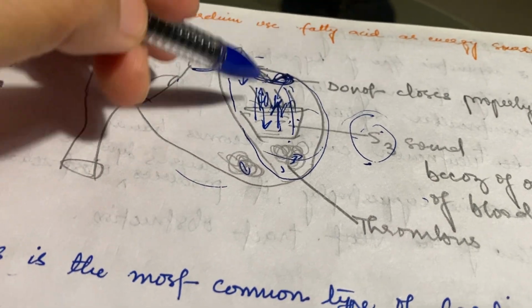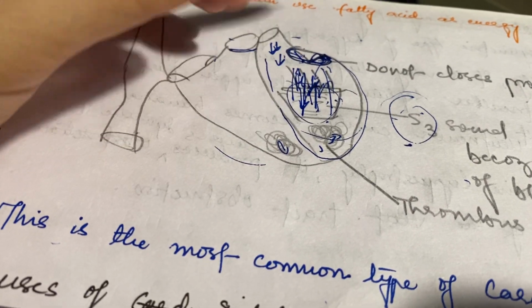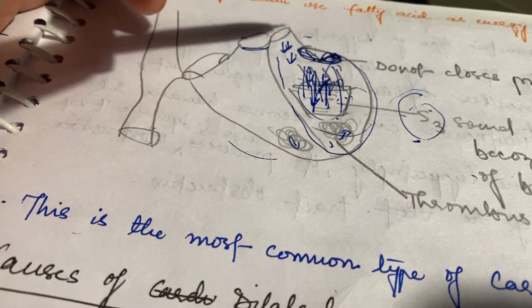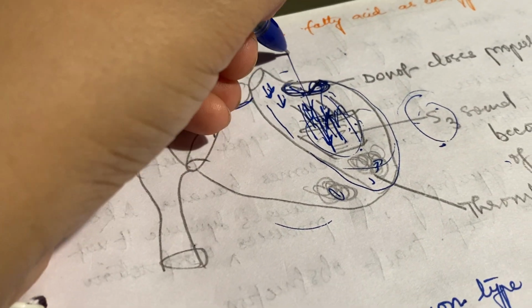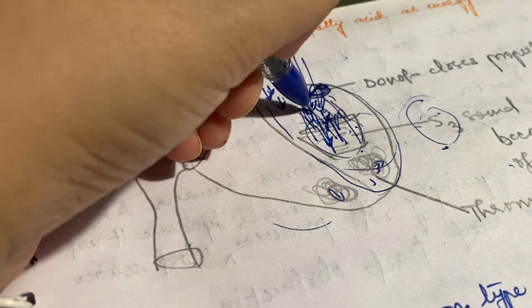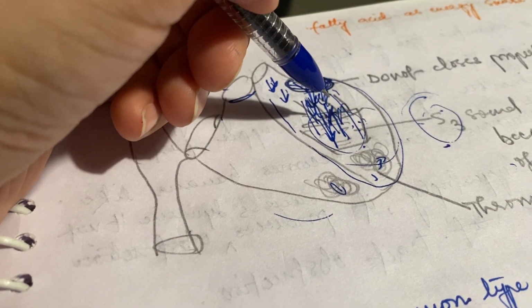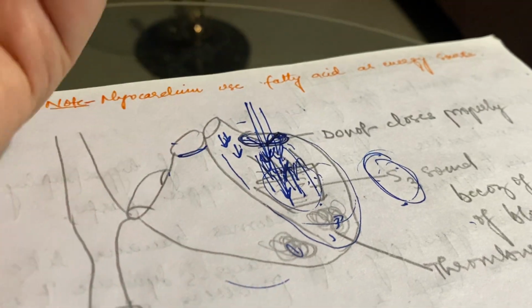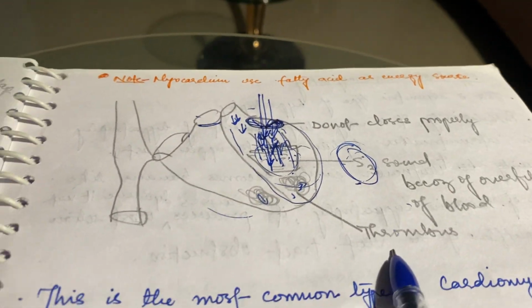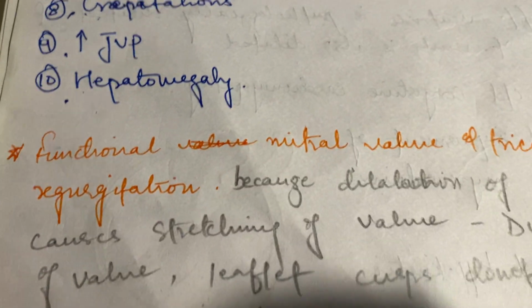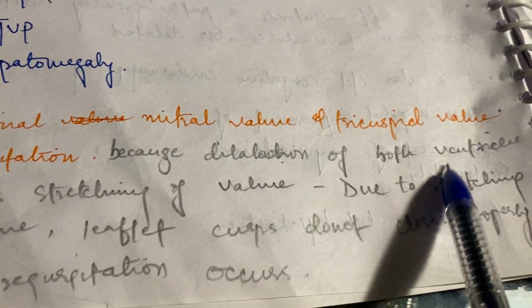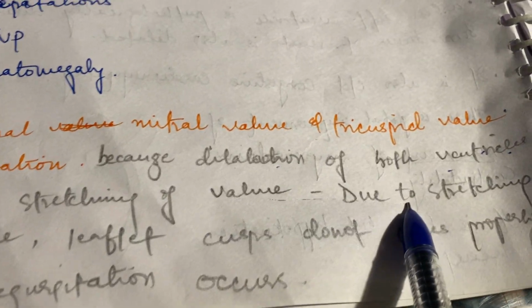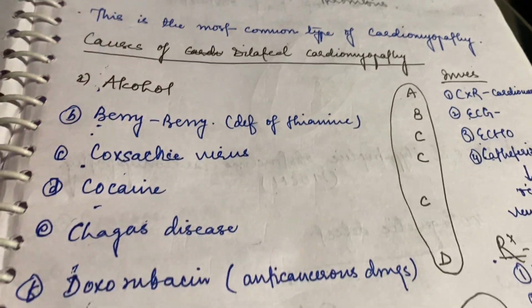The heart is already filled with blood, but blood also comes from the pulmonary veins, so we hear an S3 sound because of overfilling of blood. Thrombus occurs. There is functional mitral valve and tricuspid valve regurgitation, because dilatation of both ventricles causes stretching of the valve. This is the most common type of cardiomyopathy.